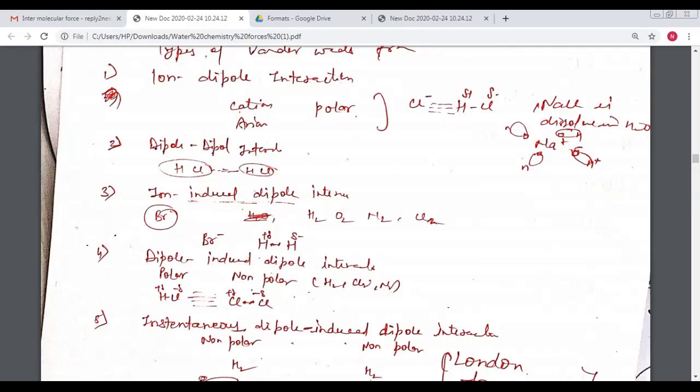Now come to the third type of interaction, which is ion-induced dipole interaction.